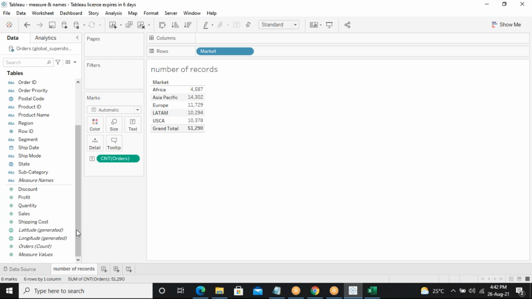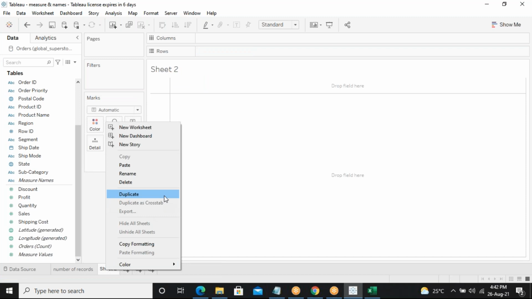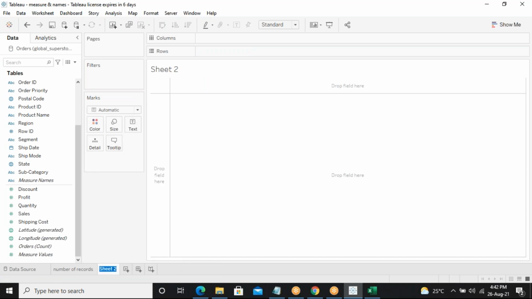Okay, so for example, I'll take one more sheet and I'll just show you that. For example, we are doing that, nothing but what is called measure name.